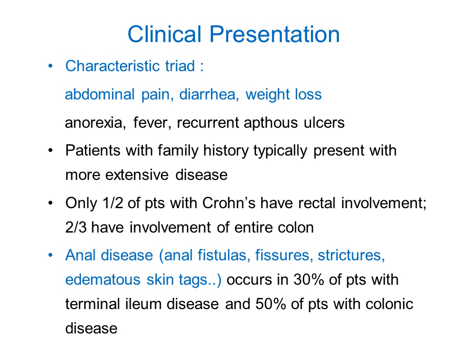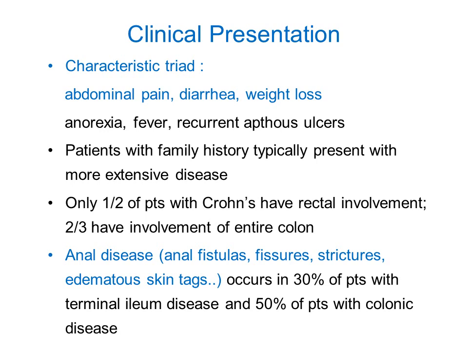About half of the patients with Crohn's disease have rectal involvement, and two-thirds have involvement of entire colon. So remember this. So in these patients, you need to differentiate it properly from ulcerative colitis. So anal diseases are common with Crohn's disease. So anal involvement is seen in form of anal fistulas, fissures, strictures, and edematous skin tags. So as we have studied in Crohn's disease, it is a fistulous kind of ulcer. So anal fistulas are common in Crohn's disease.